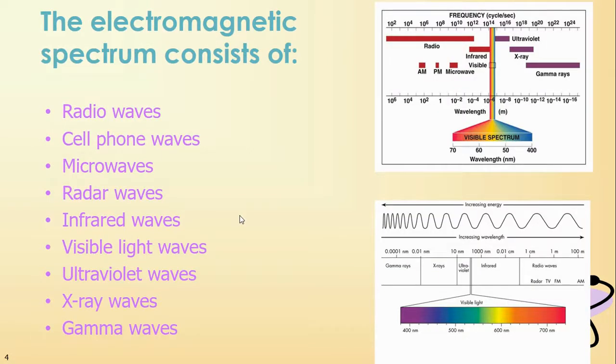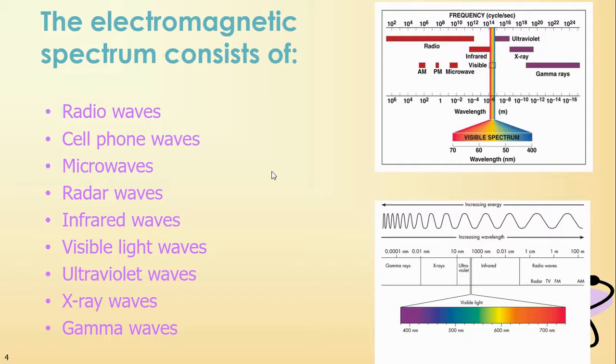So there are many things that the electromagnetic spectrum consists of. Again, it consists of all the different types of light, all the different types of radiation, the entire spectrum. And those include radio waves, cell phone waves, which a lot of times are included with those radio waves, your microwaves, your radar waves, your infrared, your visible, your ultraviolet, your gamma, and your X-rays. If you look to the right, you'll see two different ways of demonstrating the whole spectrum that is made up of all the different types of radiation.